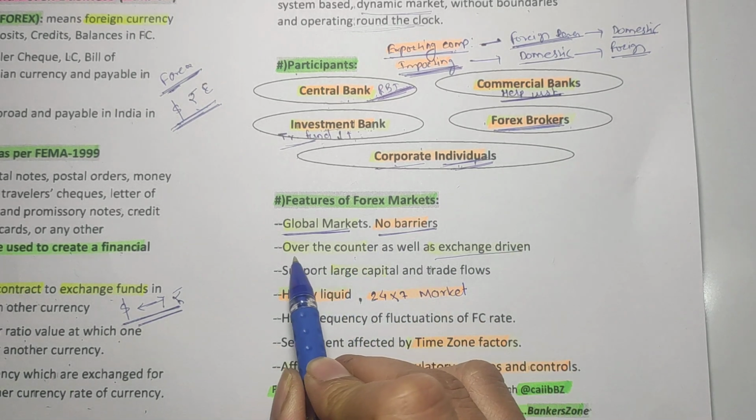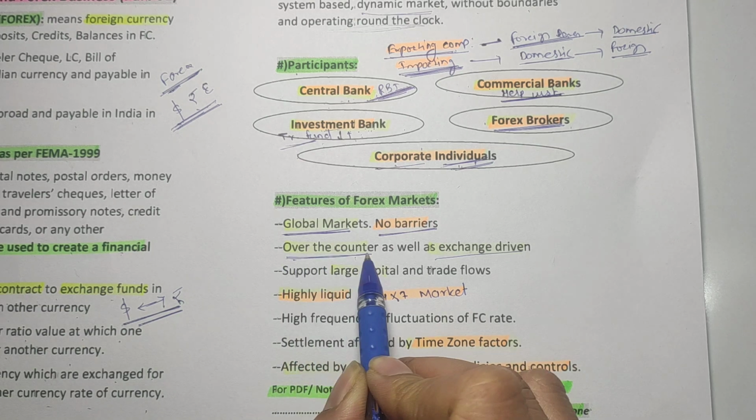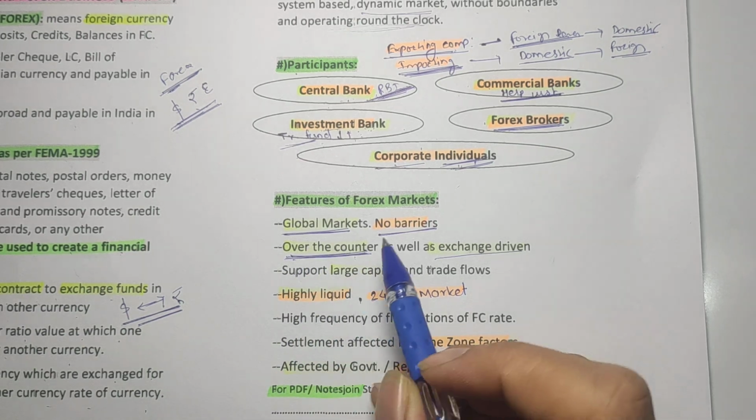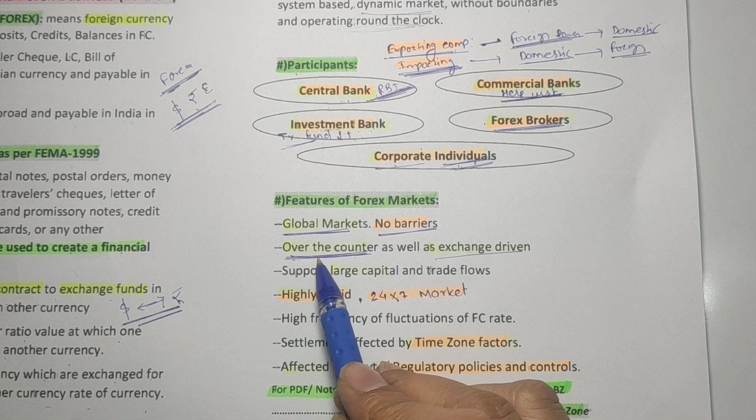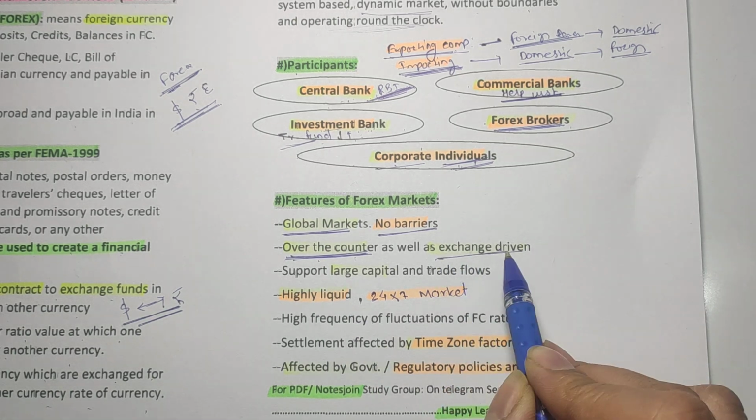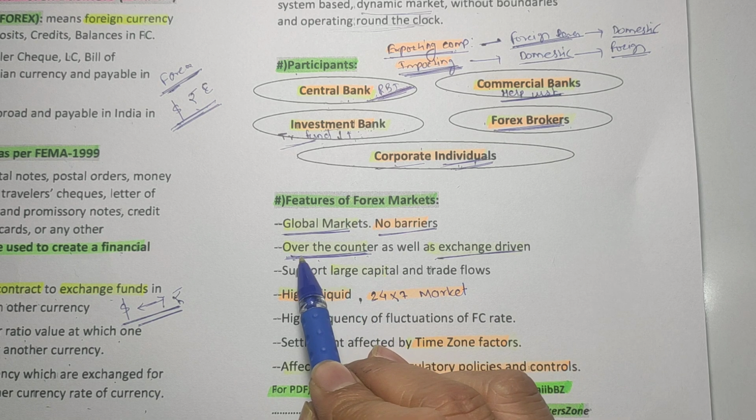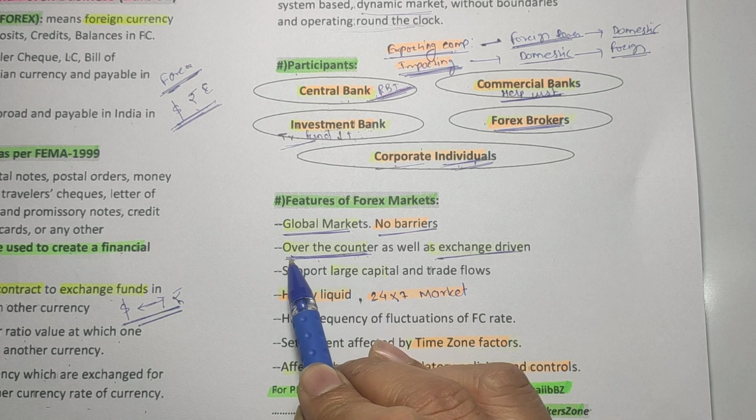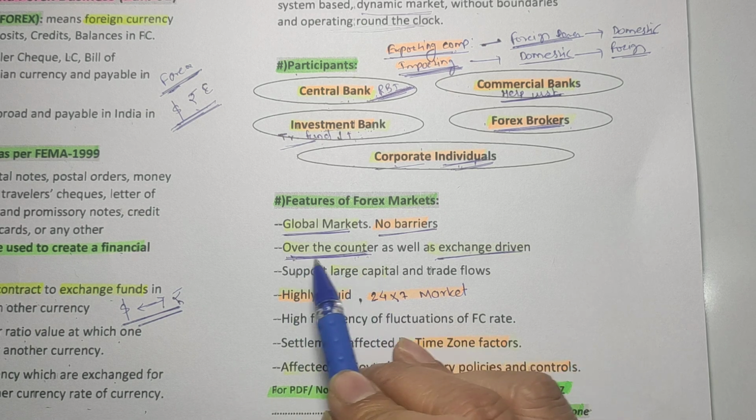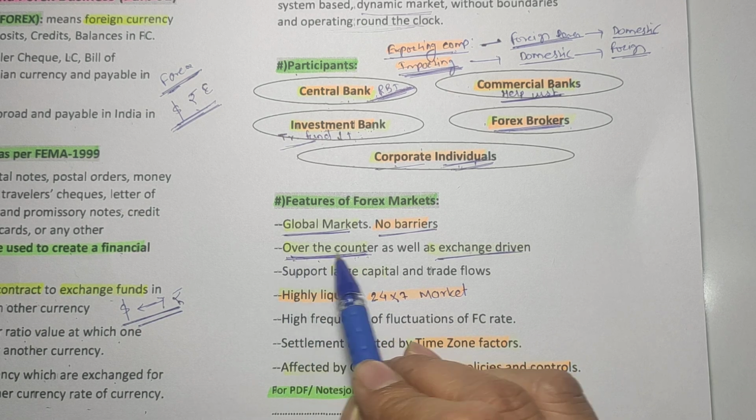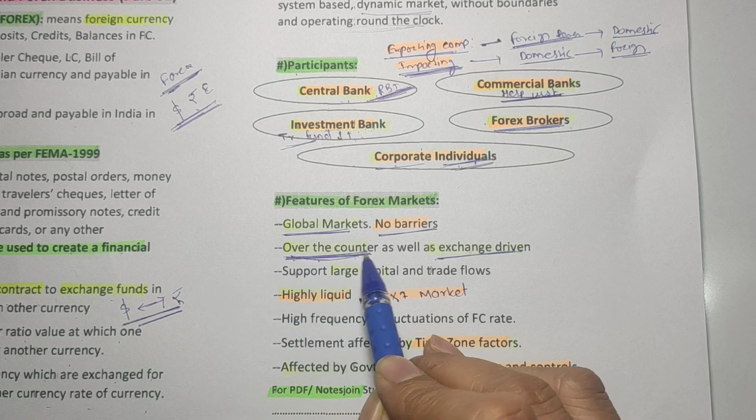The very first is over the counter. What do you mean by over the counter? That means without an exchange mechanism. Basically, in over the counter, two parties are involved, or they can use any method.